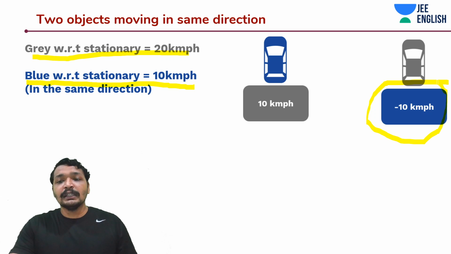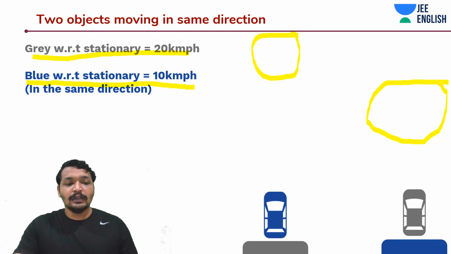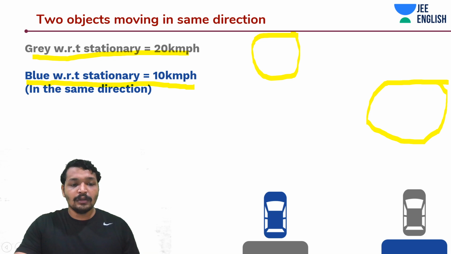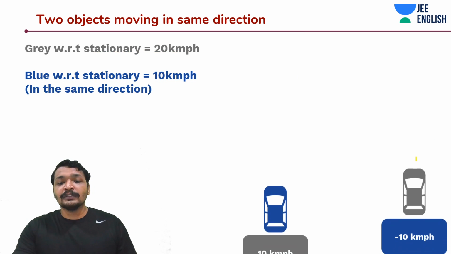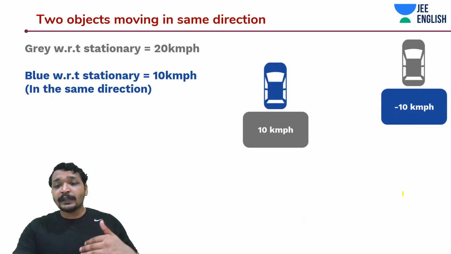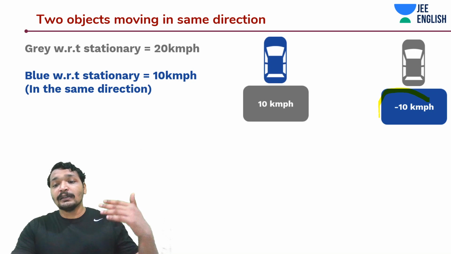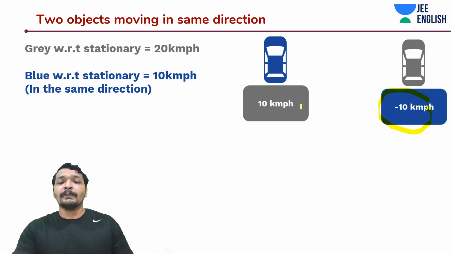The person in the grey car would see that the blue car is moving away from it. Okay guys, so the person in the grey car would observe that the blue car is moving away from it with 10 km per hour, that is minus 10 km per hour.